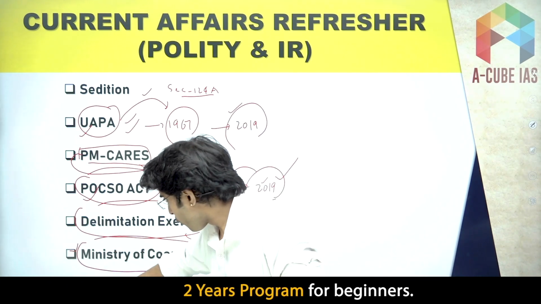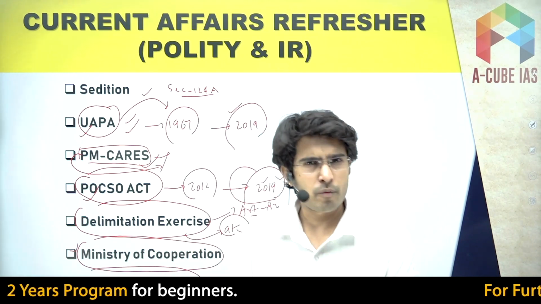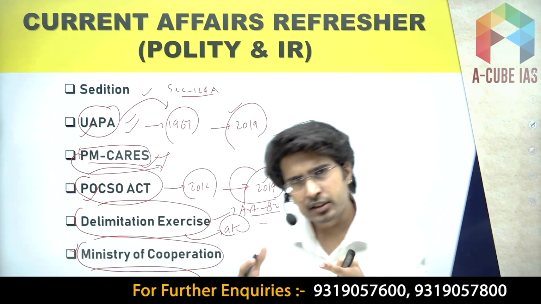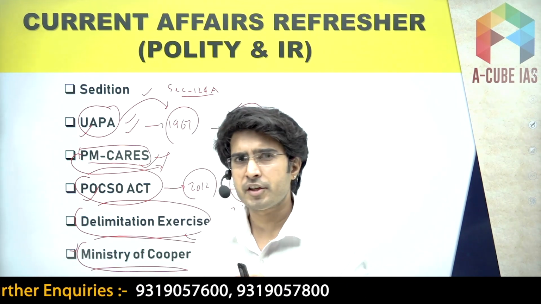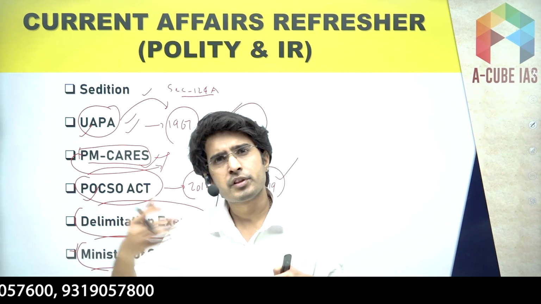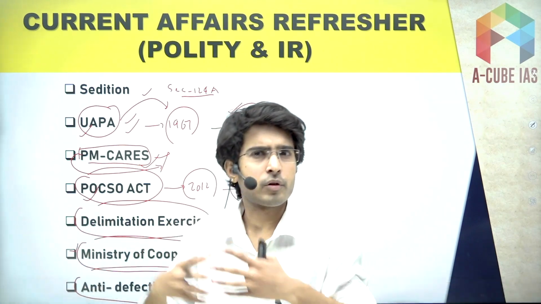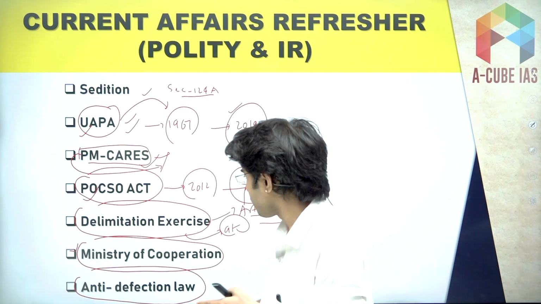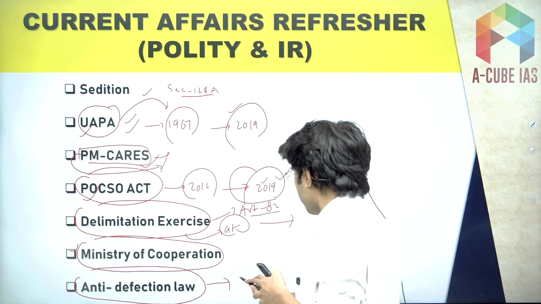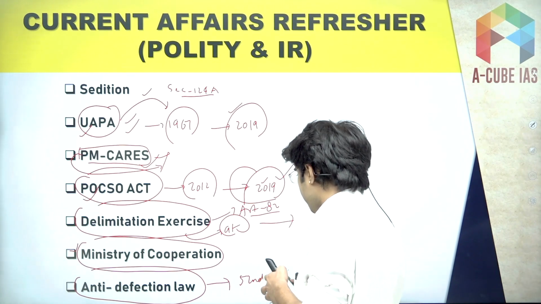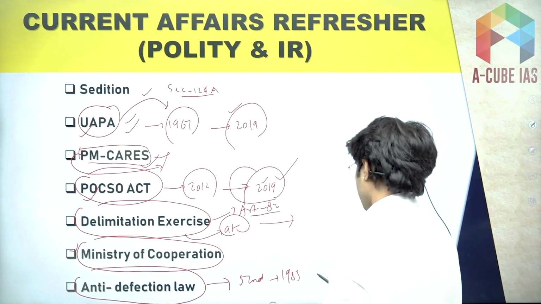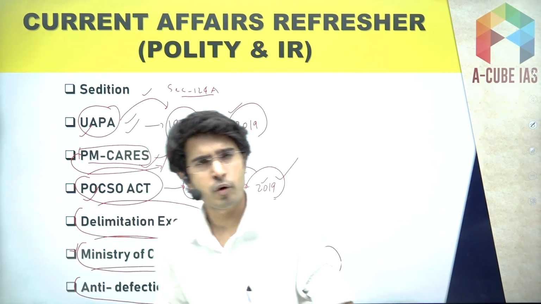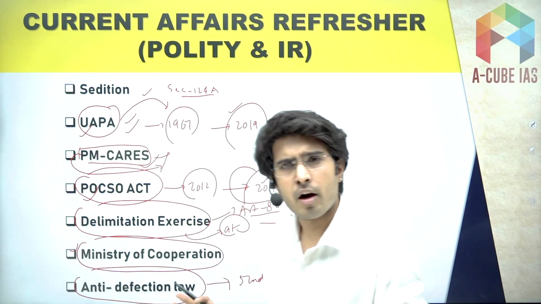Now, anti-defection law, we have made a very detailed video on anti-defection law as well. You know that this anti-defection law contains the provisions related to the disqualification of legislators when they switch the party, and there are some grounds of disqualification, and we have covered all those grounds in our video. Remember, it was inserted in the Constitution through the 52nd Amendment Act 1985, as the 10th Schedule. So again, a reminder that we have made a video. You can watch this video. This is going to be more than sufficient for your upcoming prelims.